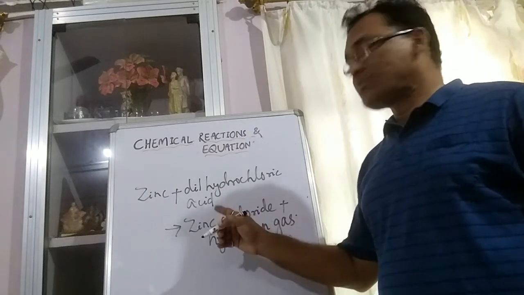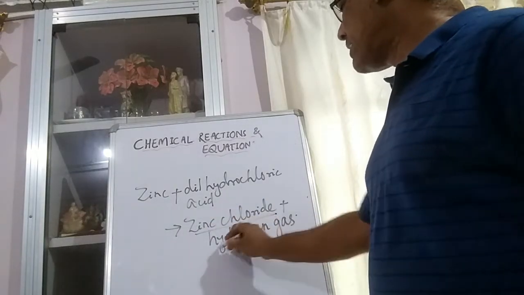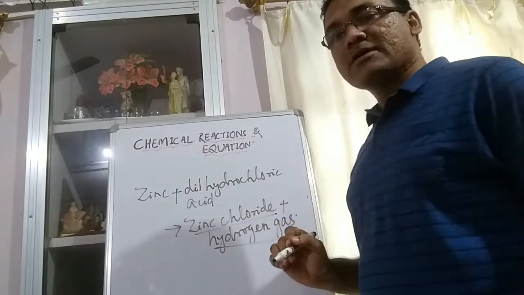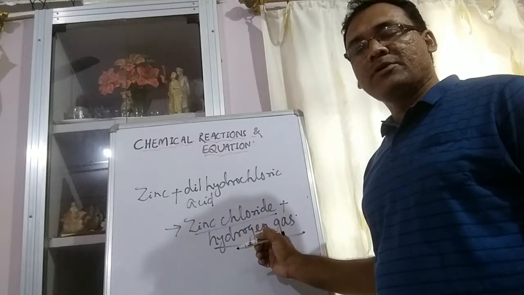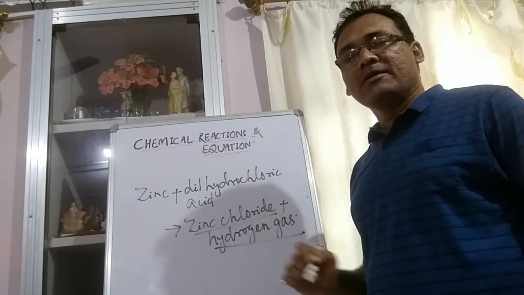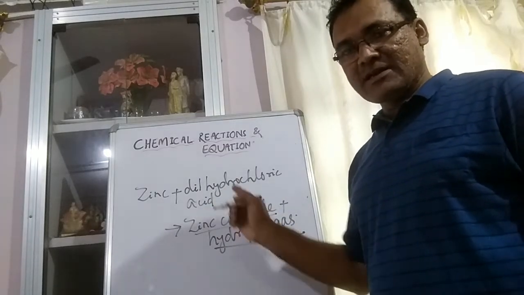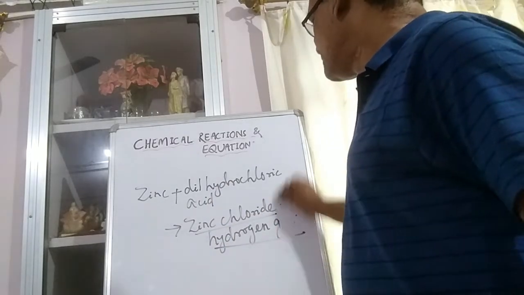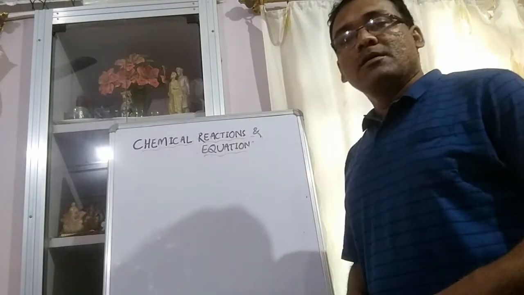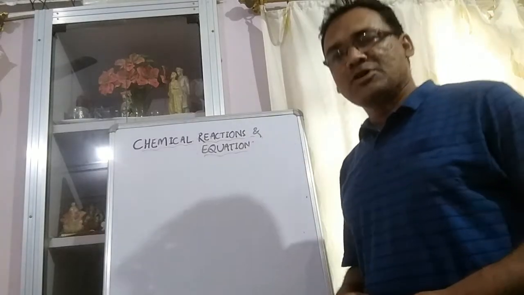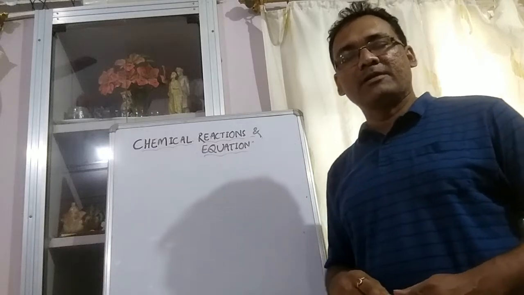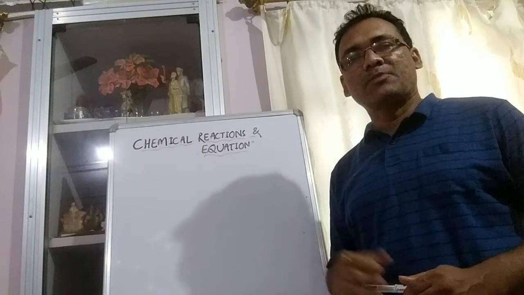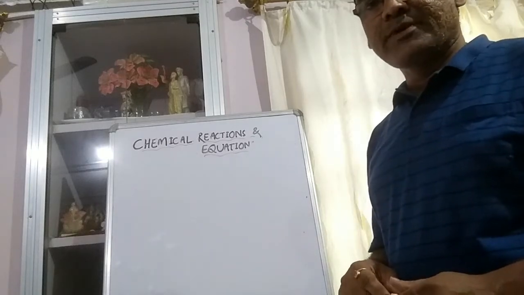As in this example, the new substances zinc chloride and hydrogen gas are produced from zinc and dilute hydrochloric acid. So it is also a chemical change, and it takes place due to a chemical reaction. If you touch the test tube in which the reaction has taken place, you will find the test tube gets hotter. That means some heat is released in this type of reaction.